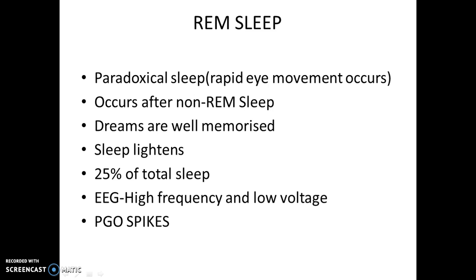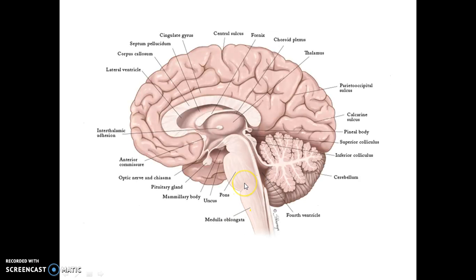In EEG waves, it is represented by high frequency and low voltage waves. So the main characteristic feature of REM sleep is pontogeniculo-occipital spikes. PGO spikes are phasic potentials that originate in the pons and then pass through the lateral geniculate body in the thalamus and travel to the occipital cortex.